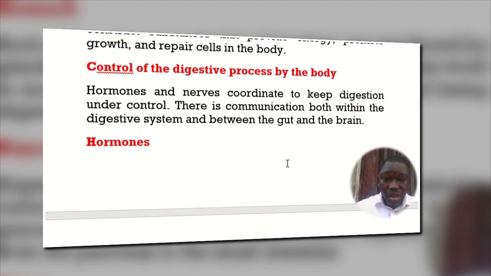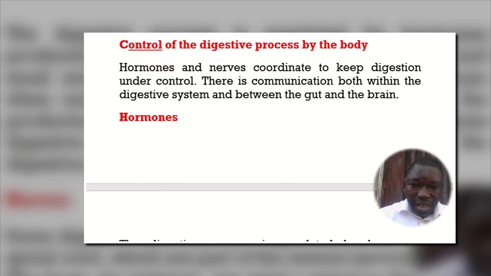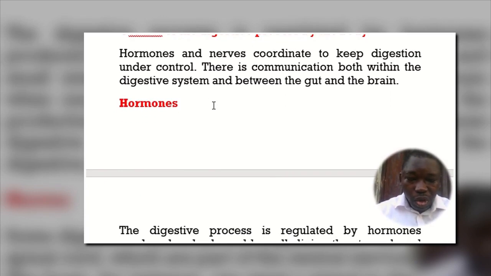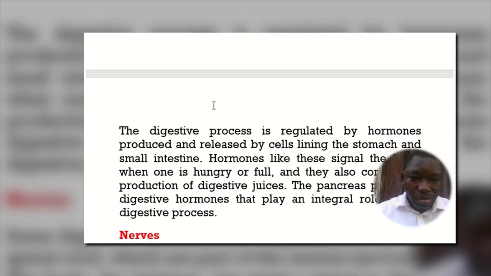There is communication both within the digestive system and between the gut and the brain. So this communication makes the digestive process go on as it ought to. So the gut knows exactly what is expected to be done based on the signal coming from the brain.